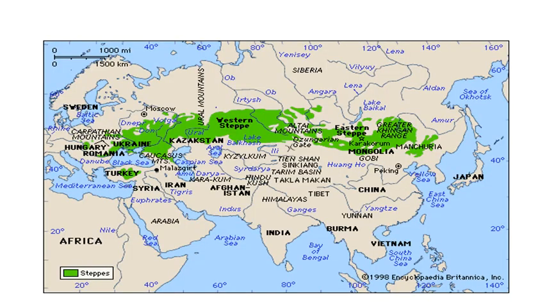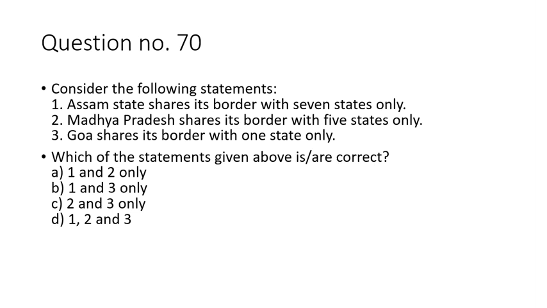So let us see the map of the steppes. This is the steppe region, extending from the Hungary plains up to Lake Baikal. This is the main steppe region, a highly mechanized belt of the wheat growing region, and advanced farming is done in this belt. So this is the region for the high yield and growth of wheat farming. Moving to question number 70.